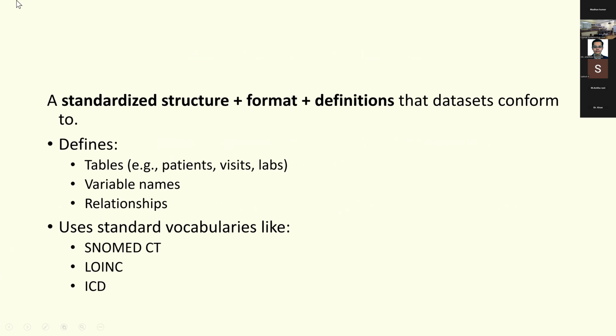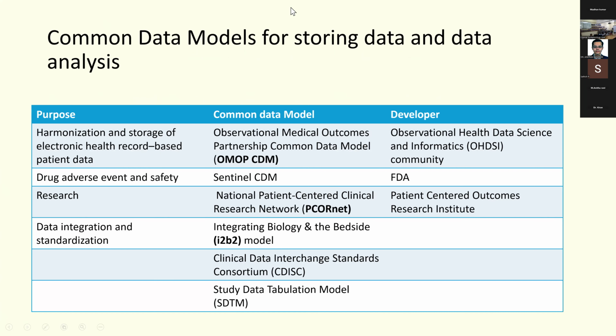One thing to understand is that a common data model is not a repository. You're not storing any information in the common data model. It is just like an architecture, like a blueprint, which tells you how to structure your data and standardize it. So it gives you a standardized structure, format, and definitions. It defines tables, variable names, relationships, and it uses standard vocabularies like SNOMED, LOINC, and ICD.